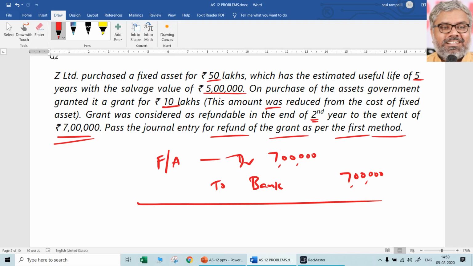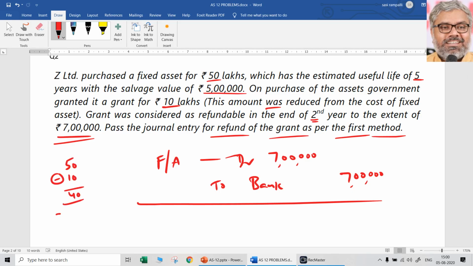Now the point to be noted is, from next year onwards, what will be the depreciation? Let us consider that the depreciation for this year is also already provided, because this refund happened at the end of the second year, which is as good as the beginning of the third year. So this year's depreciation was also, let us say, 7 lakhs. Original asset purchased was 50 lakhs and grant received was 10 lakhs, so originally the book value was 40 lakhs.